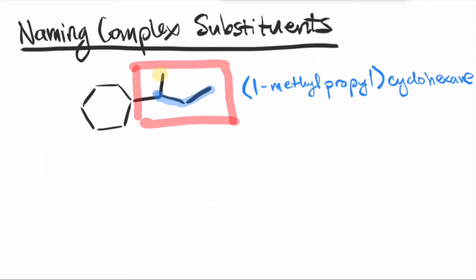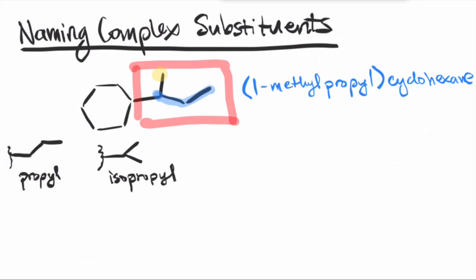So for example, let's just say that's your parent chain. If your substituent is like this, you would usually call it a propyl group, right? But you can also have this substituent that's very similar to this propyl group because it has 3 carbons, but it's structured a little bit differently. Because of that, we call this isopropyl. Okay, so that's one subset.